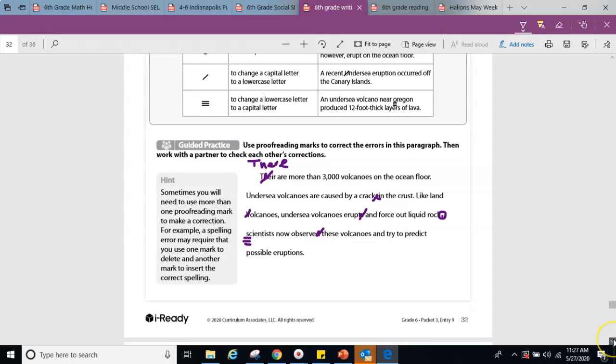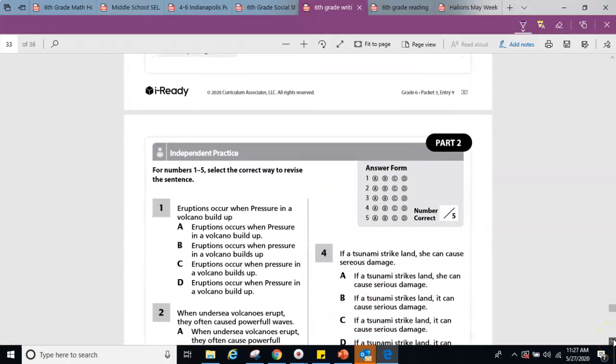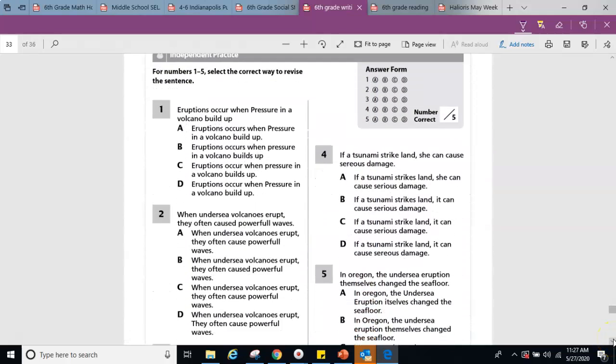And then you are going to go down here again for multiple choice. Select the correct way to revise the sentence. Eruptions occur when pressure in a volcano builds up. Pressure is not a proper noun. It doesn't need to be capitalized. It looks like it's missing an ending mark. So you're going to go through and answer these 5 questions and then come back for the last day.